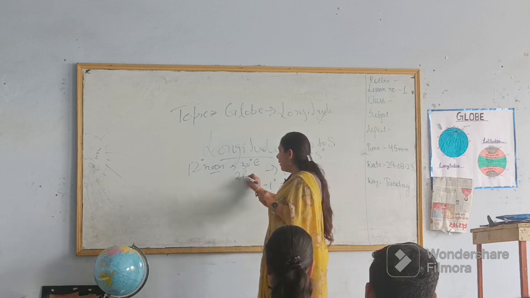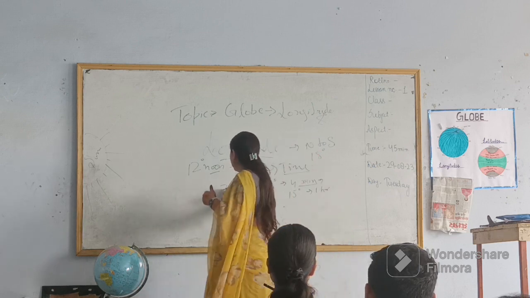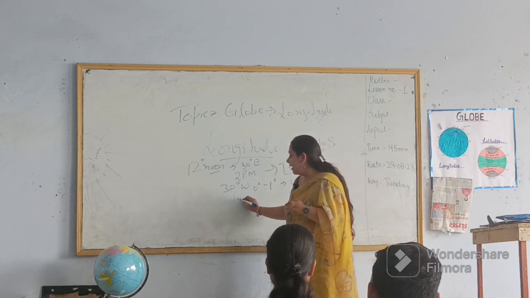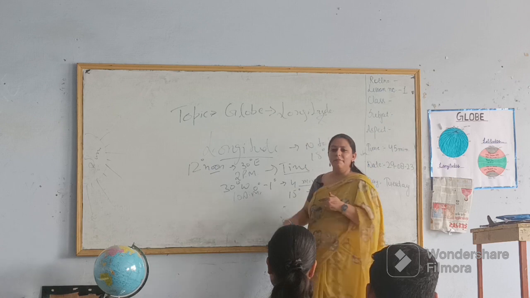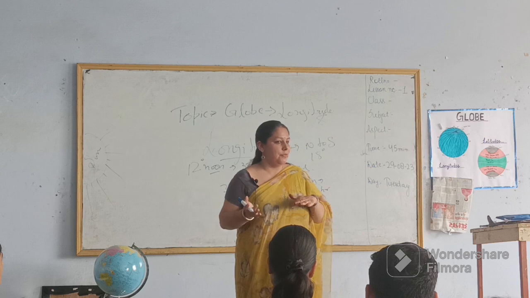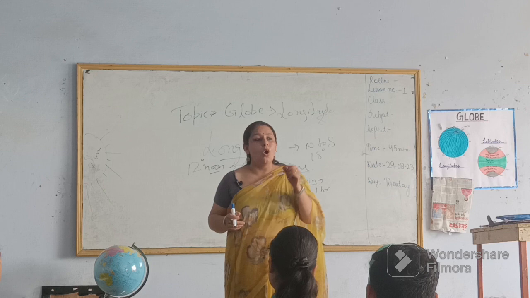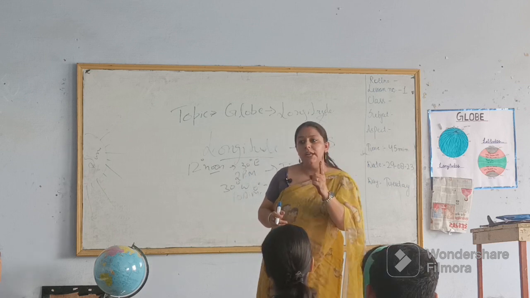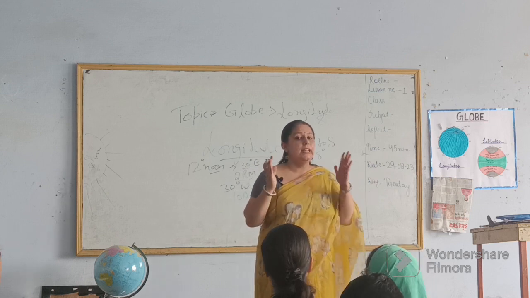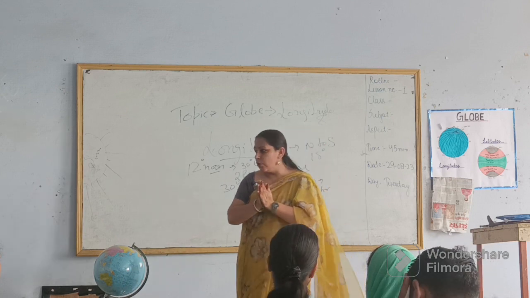2 PM. And if we say 30 degrees west, that is 10 AM. Behind is earlier time, and forward is later time. Okay? So this is how we calculate time. For every 1 degree there are 4 minutes, and for every 15 degrees there is 1 hour. So there is a next question.